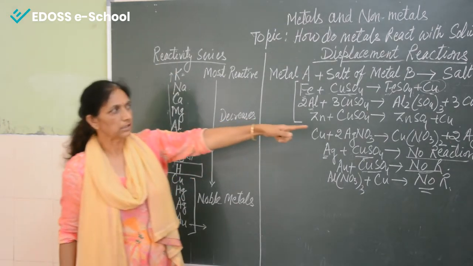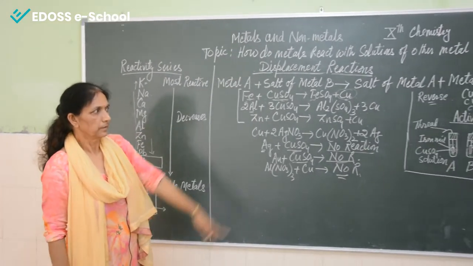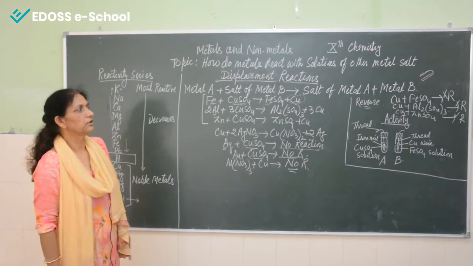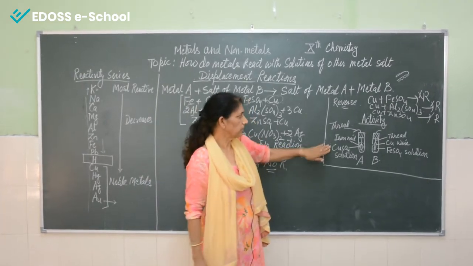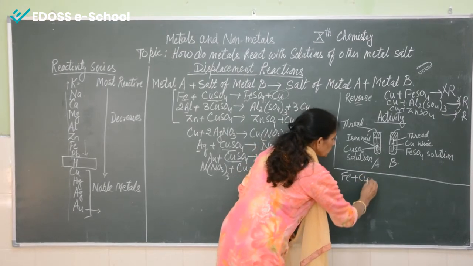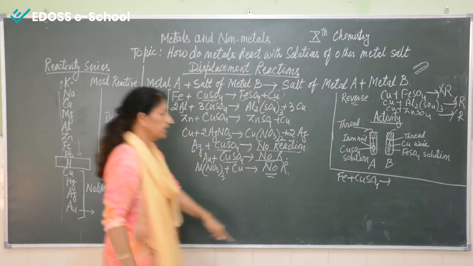So in the activity we have taken, in the first case we have taken copper sulfate solution, and in another we have taken iron sulfate solution. So what was happening in this case? In this case we can see this is iron and this is copper sulfate solution. Now see iron and copper.